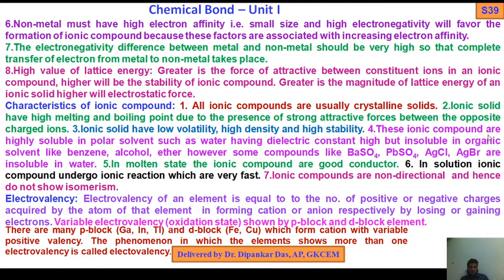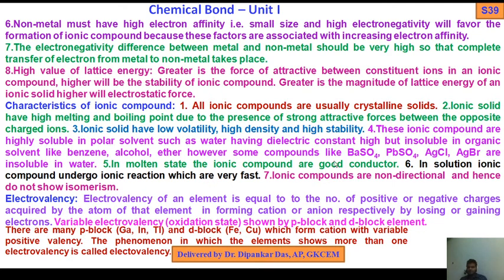The ionic compounds are highly soluble in polar solvent such as water, whose dielectric constant is high, but insoluble in organic solvent like benzene, alcohol, ether, n-hexane, THF, CCl4, DMF, so many organic solvents.